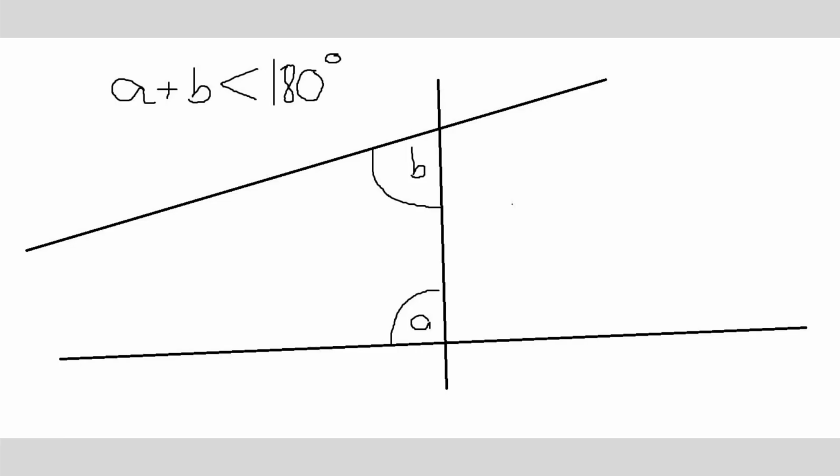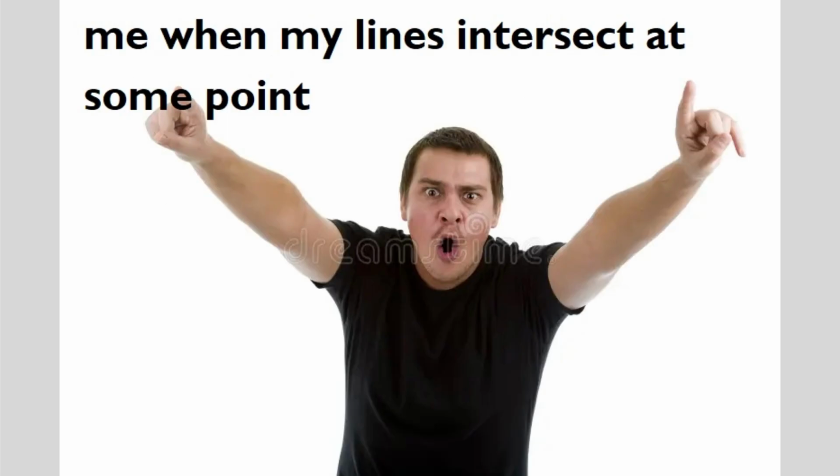So in this list, there was a claimed axiom, which basically says, if you have two lines that go on forever, and you draw a line that goes through both of them, and the interior angles of these lines sum to less than 180 degrees, then your original lines will intersect at some point. However, mathematicians had a trick up their sleeve.